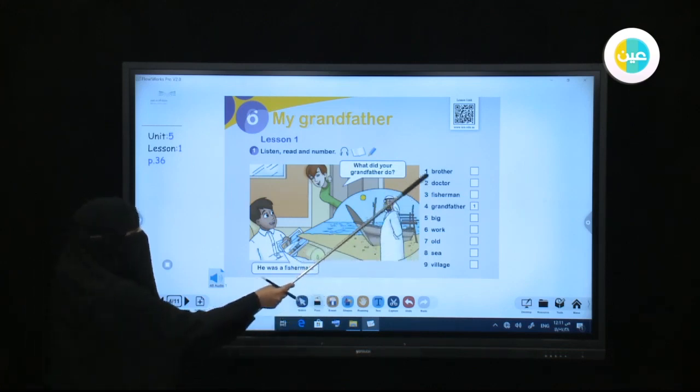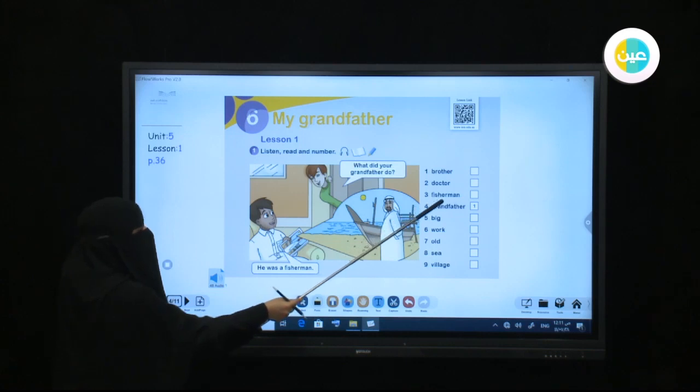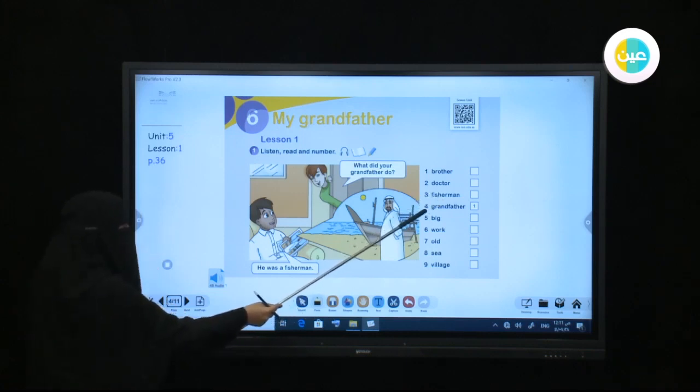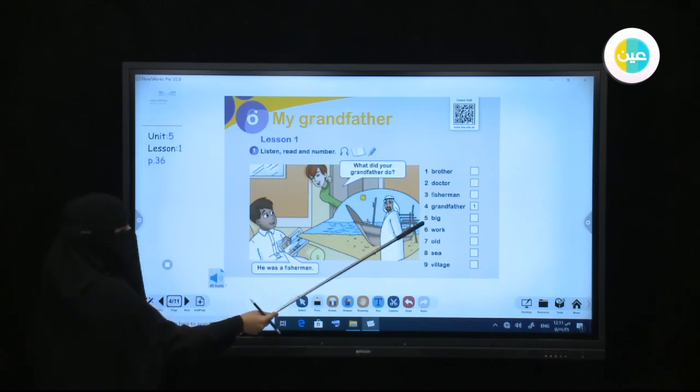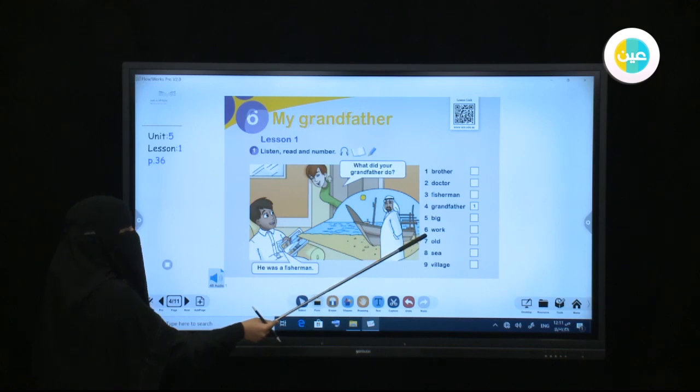The first one, brother. 2, doctor. This is a job. Fisherman. It's also a job. Grandfather, big, the opposite of small. Work, the job. Old, the opposite of new.